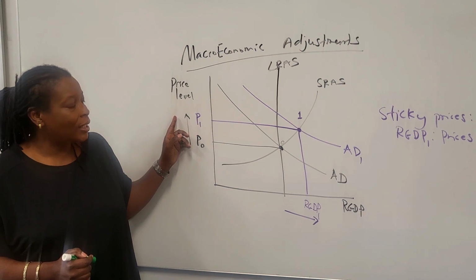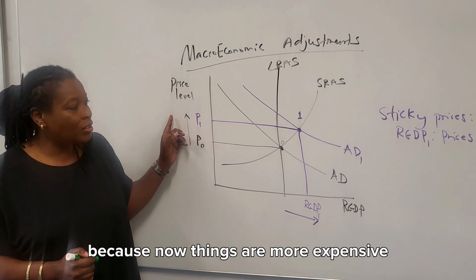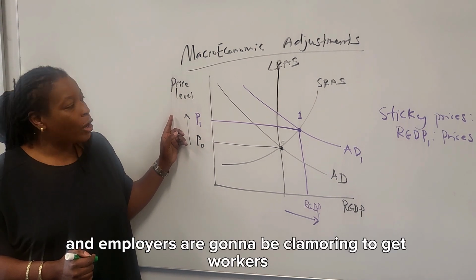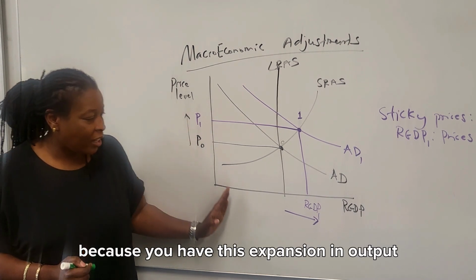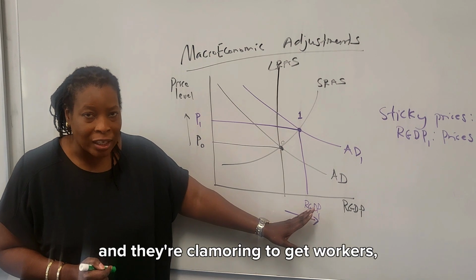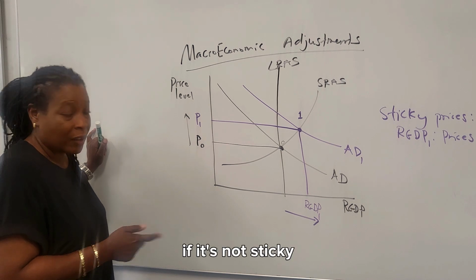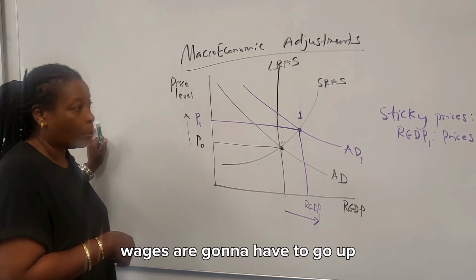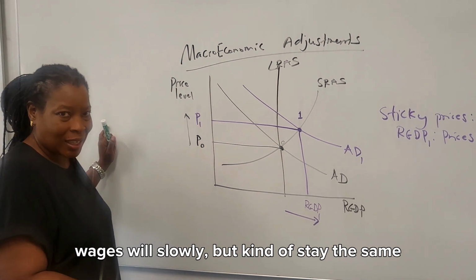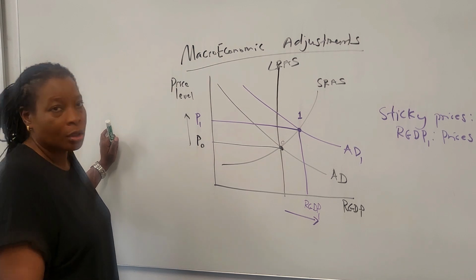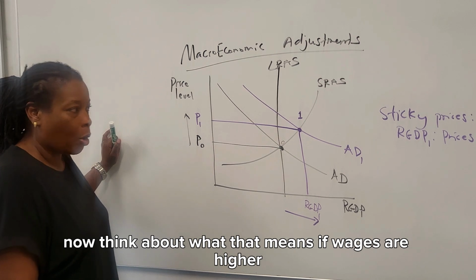And not only that, the labor market itself is going to have to adjust because now things are more expensive and employers are going to be clamoring to get workers. Because you have this expansion in output and they're clamoring to get workers, wages are actually going to increase. If it's not sticky, wages are going to have to go up. If they are sticky, wages will slowly but kind of stay the same, especially in the short run. Classical say, oh no, wages will eventually go up.